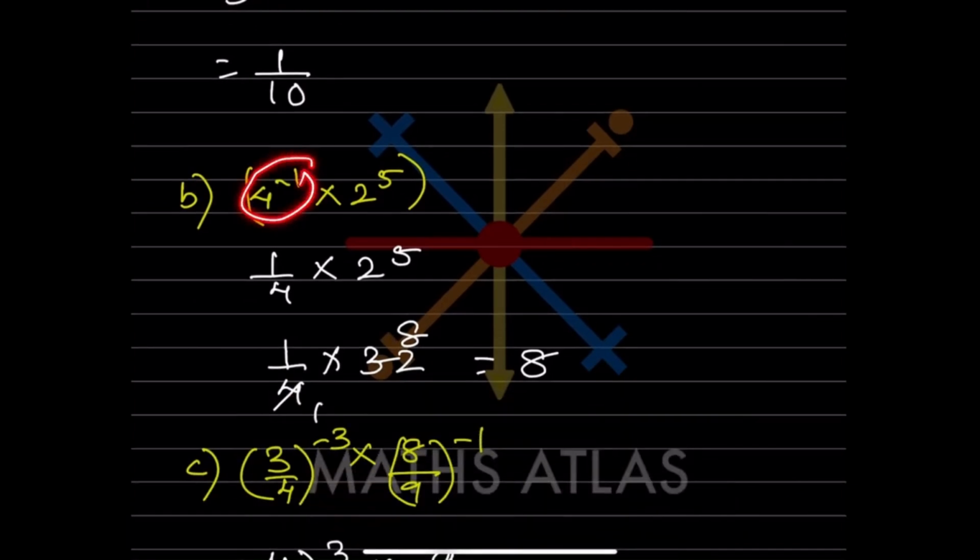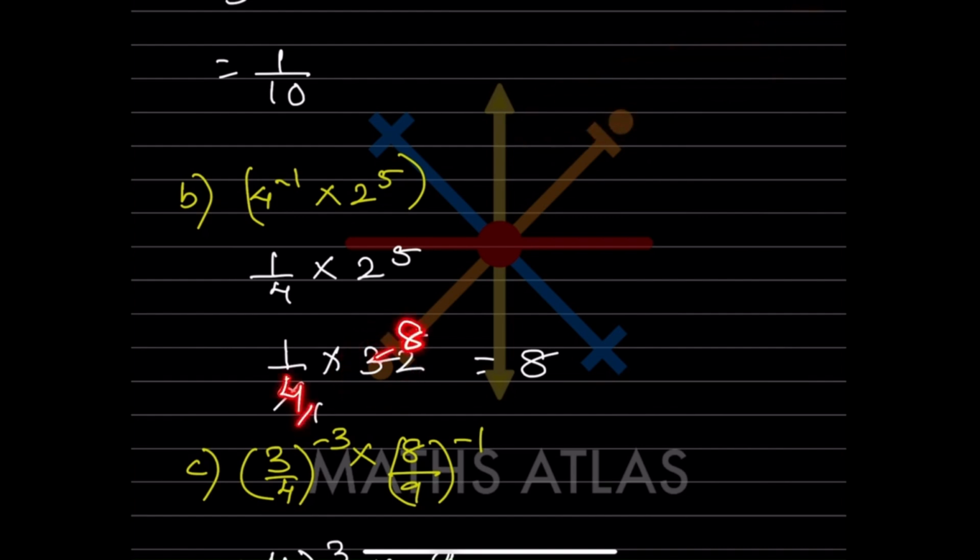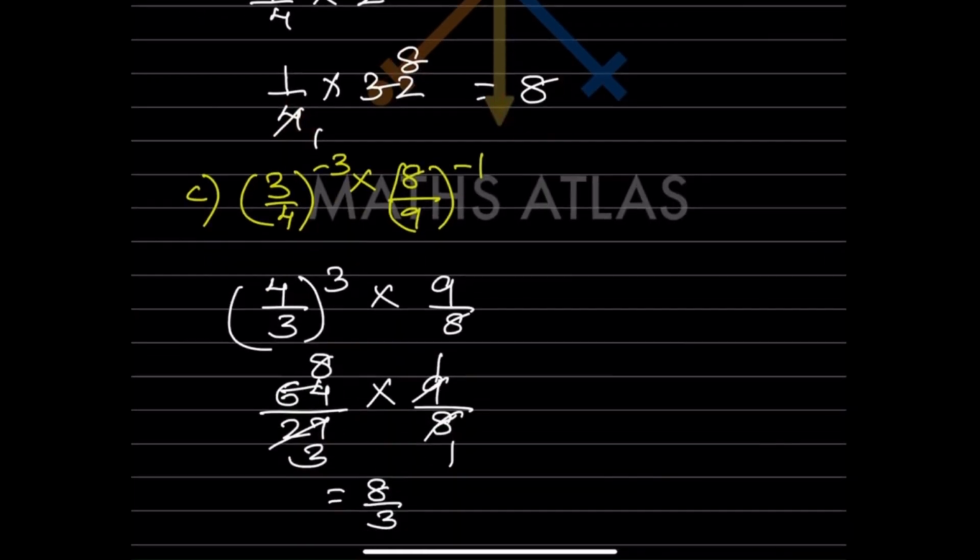Again here this is negative, so you will write 1 by 4. This will be the same. So now 1 by 4 keep as it is, and 2 raised to 5. 2 raised to 5 means 2 we are going to multiply 5 times. So that is going to be 2 2s are 4, 4 2s are 8, 8 2s are 16, and 16 2s are 32. So now 4 8s are 32. So the answer is A.